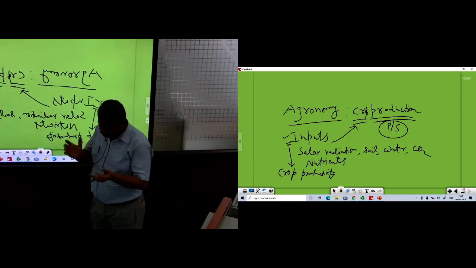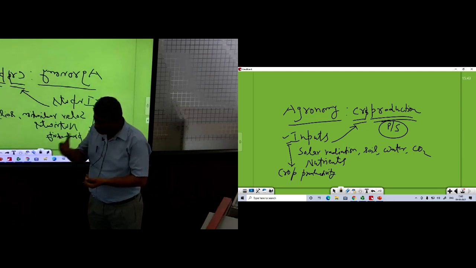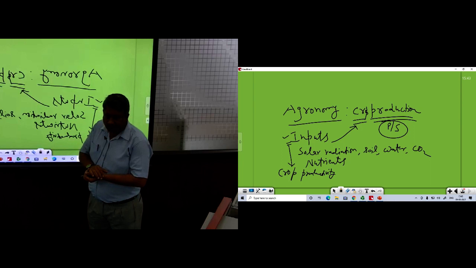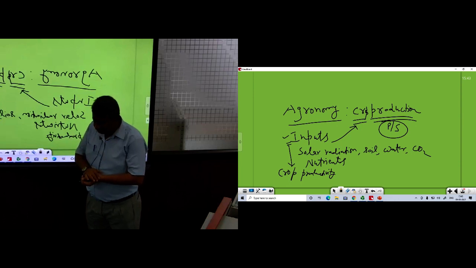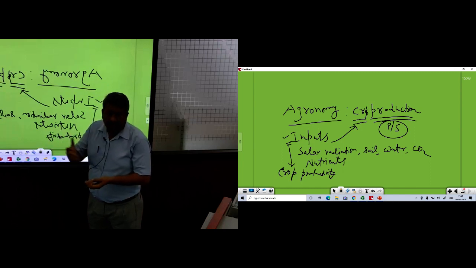Then practices. Practice in the sense that if we sow the crop, how much population should be there, how much should be the plant to plant distance. It is not like all the plants are confined to a limited area, and neither is it like we are sowing only very few plants over a large area. In this sense we cannot maximize our production.